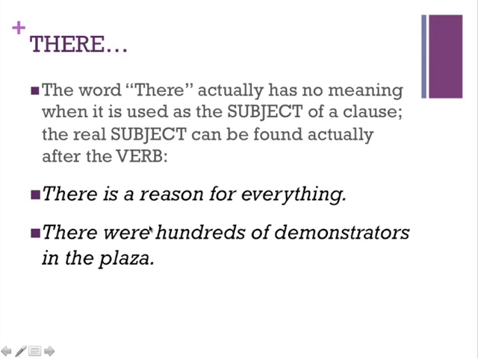So again, in this case, we have switched locations, because again, there is occupying the subject location. But again, technically, the word reason in our first example, and specifically a reason for everything, and then of course hundreds of demonstrators, these would serve as the actual subjects, or at least indicate what the subject would actually be.